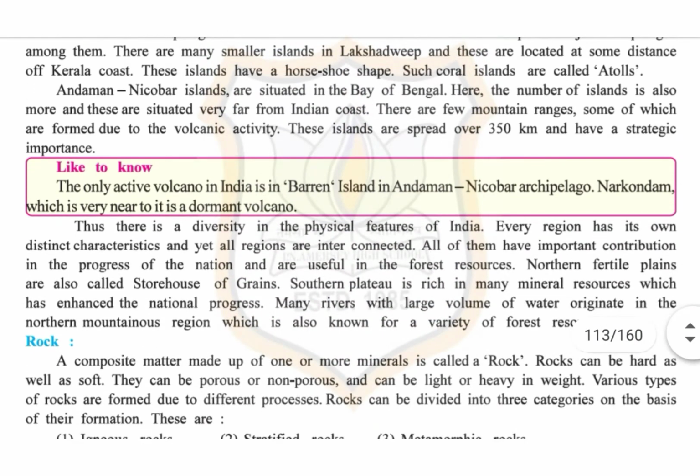Now, thus there is a diversity in the physical features of India. Every region has its own distinct characteristics, and yet all regions are interconnected. All of them have important contribution in the progress of the nation and are useful in the forest resources.